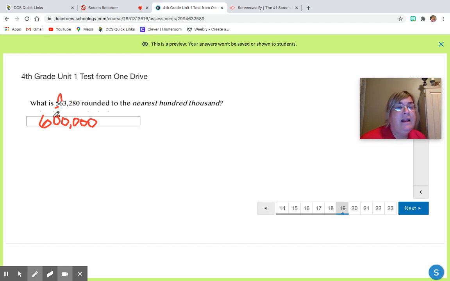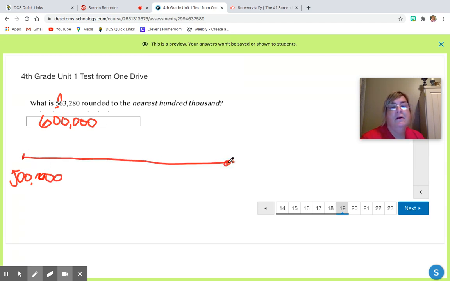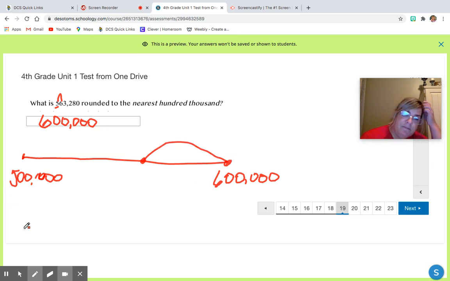So on a number line, if you had 500,000, and you had 600,000 as the next 100,000s, you can see that 563 would probably be somewhere about right here. And you can see that it is closer to 600,000 than it is to 500,000. Okay.